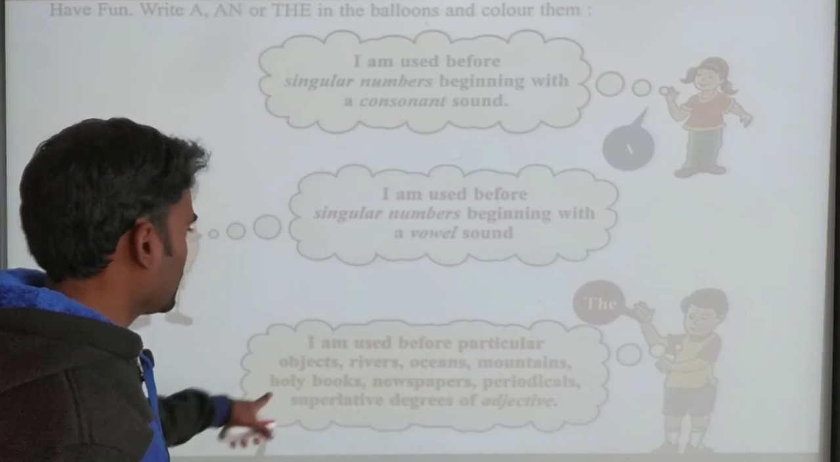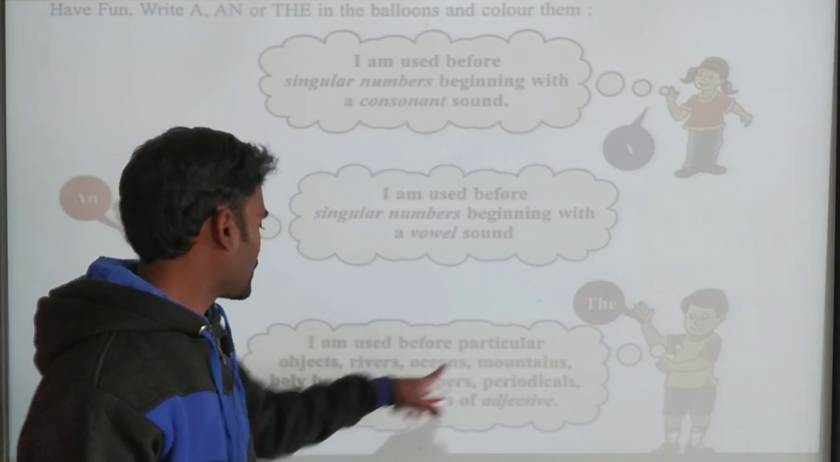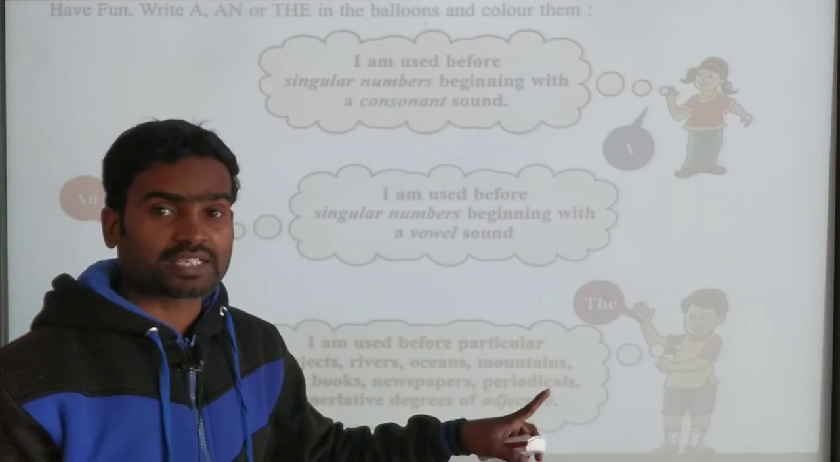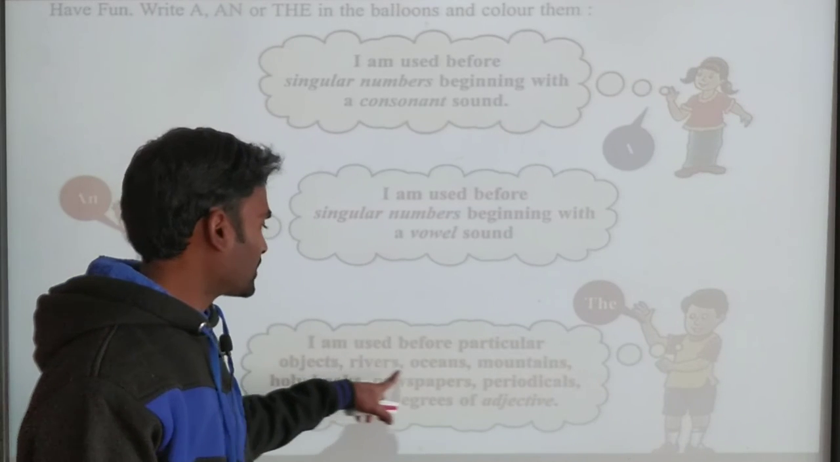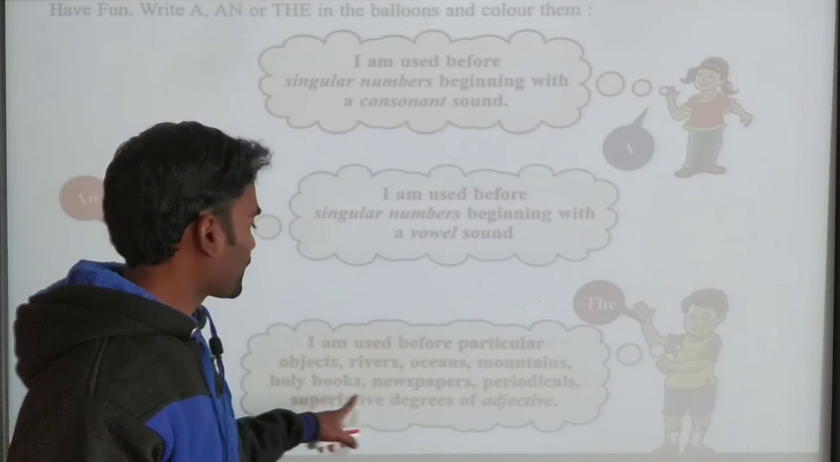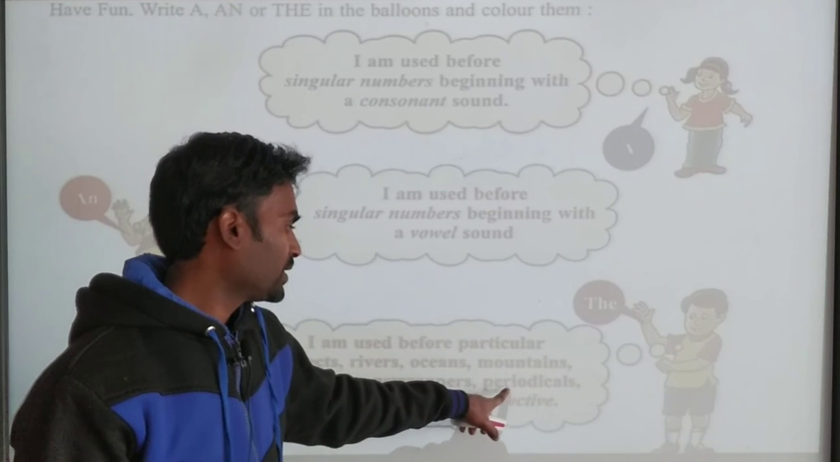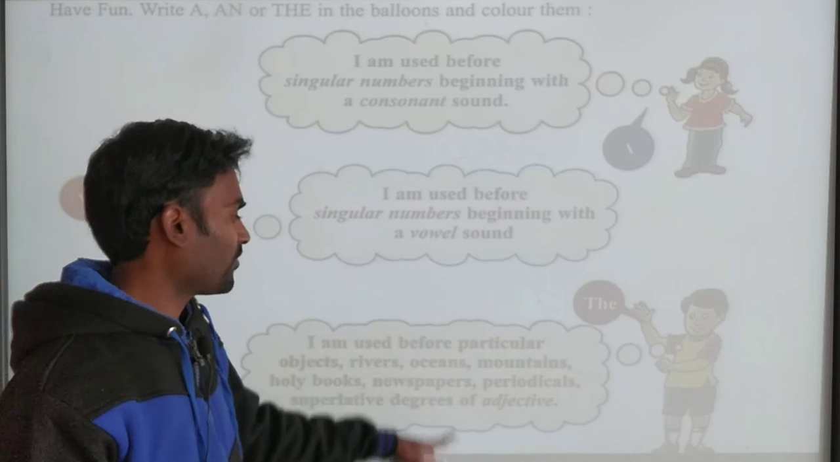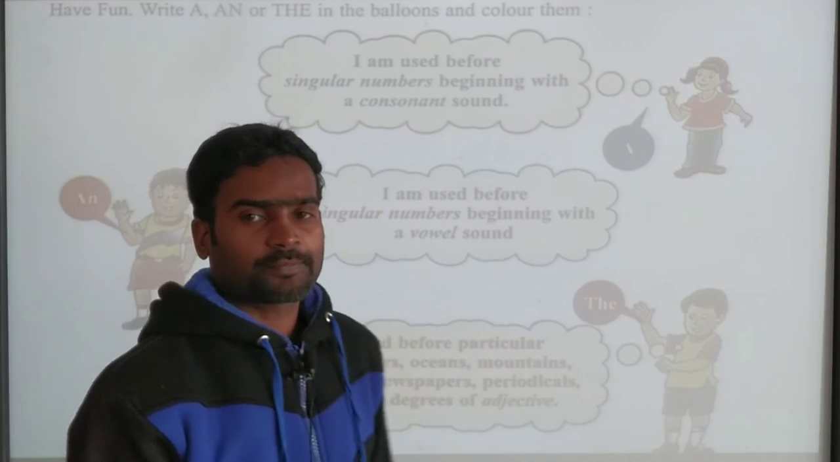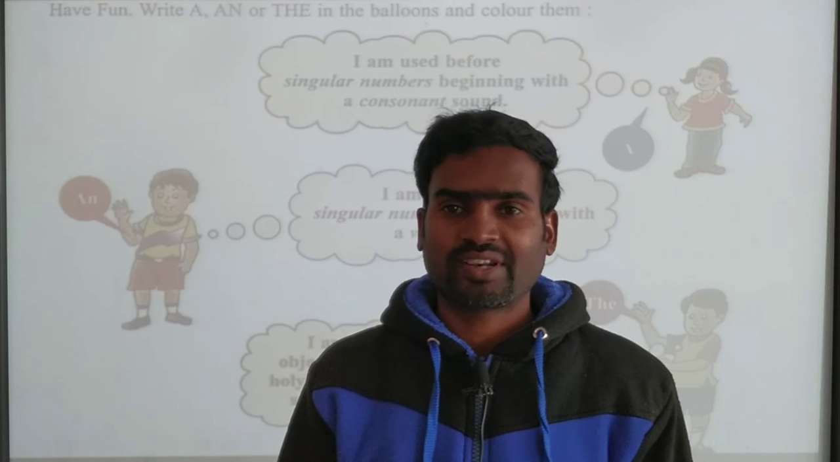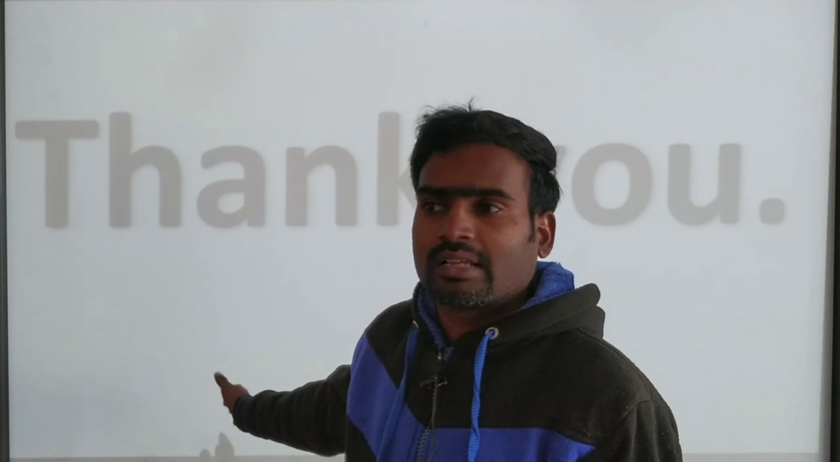Right? And the is used before a particular object, like particular objects, rivers, oceans, mountains, holy books, newspapers, periodicals, and superlative degrees of adjectives. So in all these places we have to use the definite article. So when you learn this, please learn definite articles properly. A, an and the, whatever we have seen in the last 3 paragraphs, memorize it properly and use it accordingly. So when you use it, you will get a proper answer.